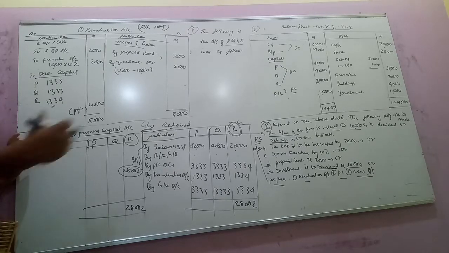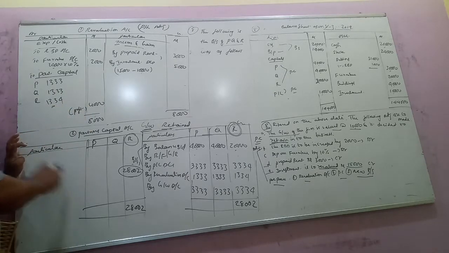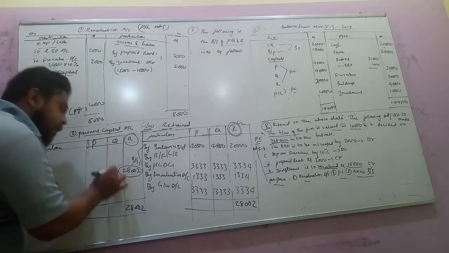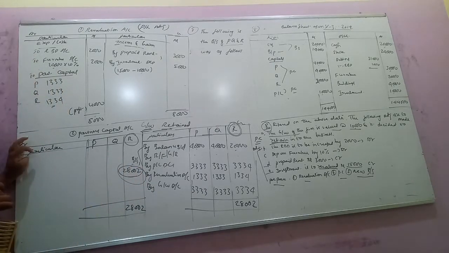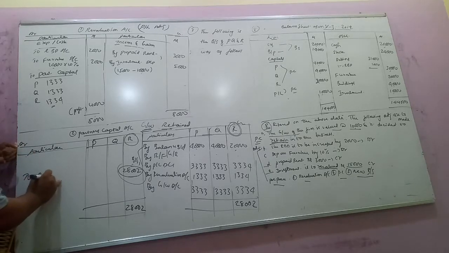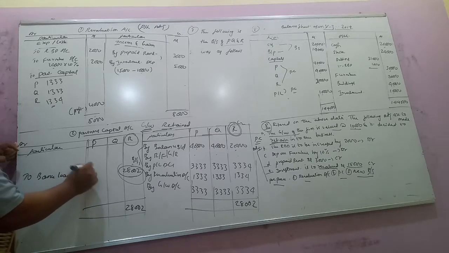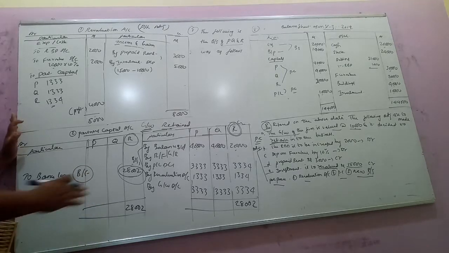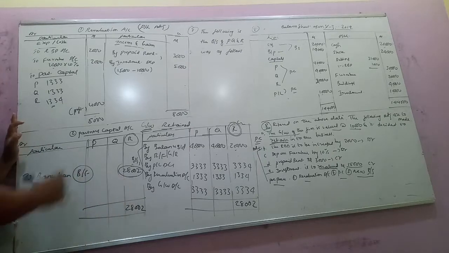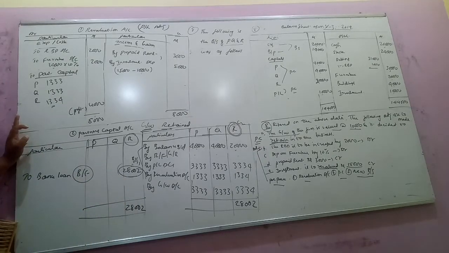If they issued a cheque to the retiring partner, here we have to write the bank. The mode of payment is not given, so the complete balance due to the retiring partner is transferred to his loan account. So this is the balancing figure. If the mode of payment is not given, the full amount due to the retiring partner we have to transfer to his loan account.